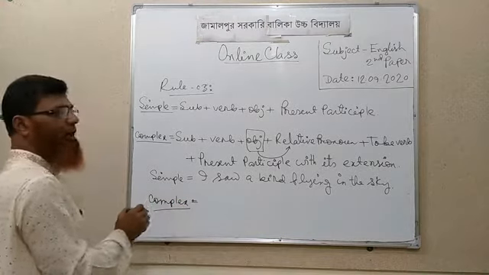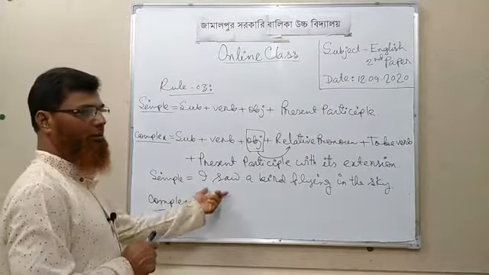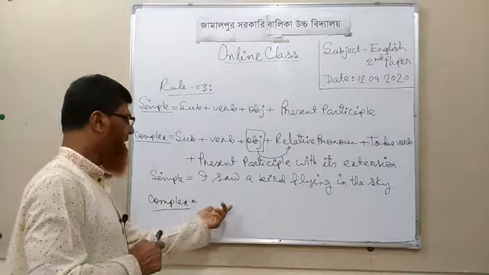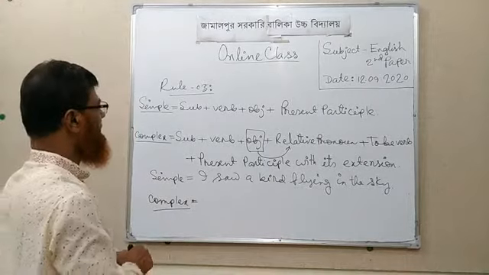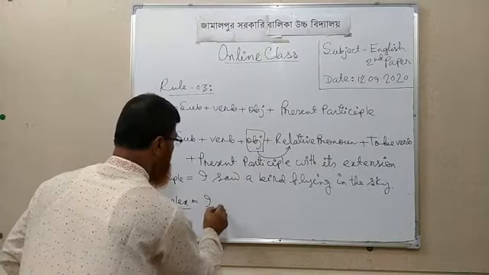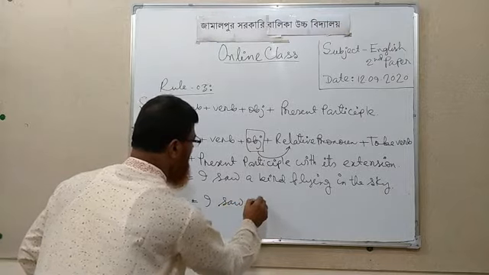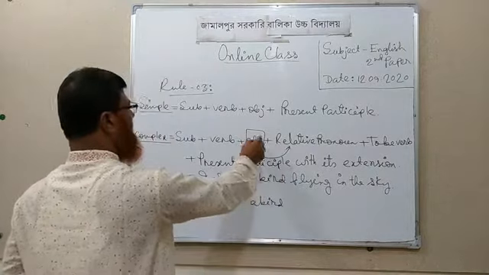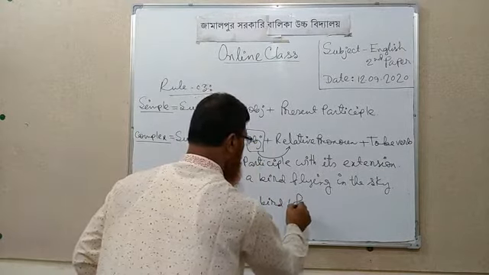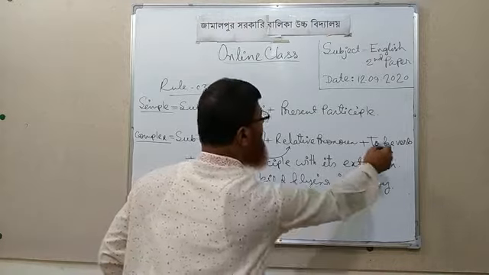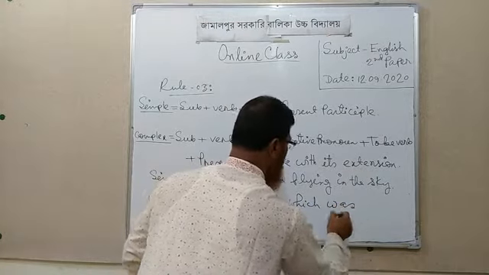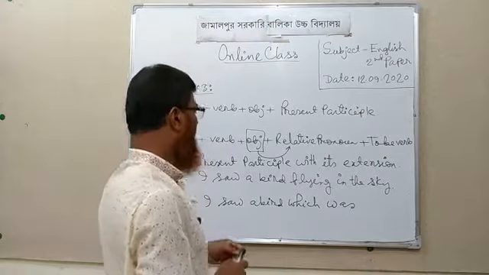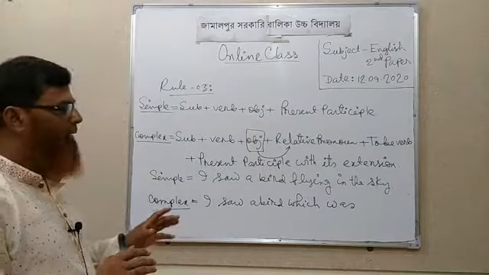Complex sentence. How can you change this sentence into complex sentence? We can use this structure: subject plus verb plus object plus relative pronoun according to this object. So we can use here which, and then to be verb was here, according to tense, and then present participle with its extension.